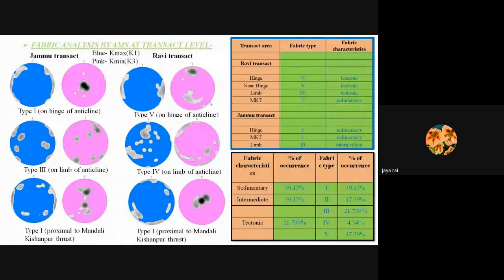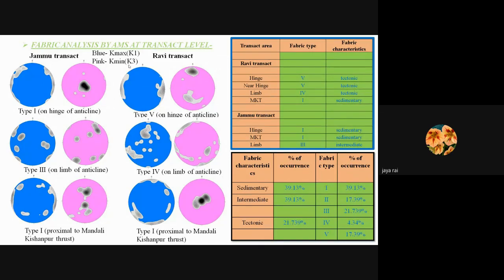Further, moving to the fabric analysis of the SMA, we have carried out the fabric analysis at the transect level. After plotting the magnetic susceptibility values that we got from the Kappa Bridge while the AMS study was done, we plotted these stereonets, and with the help of these, we tried to deduce the type of fabric present in each transect in different portions. First, talking about the Ravi transect, we got to know that the hinge, near-hinge, and limb portions in the Ravi transect are characterized by tectonic types of fabric, while the portion proximal to the MKT is characterized by sedimentary fabric.